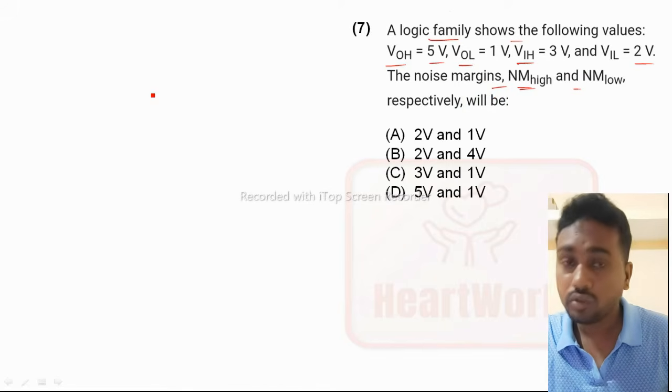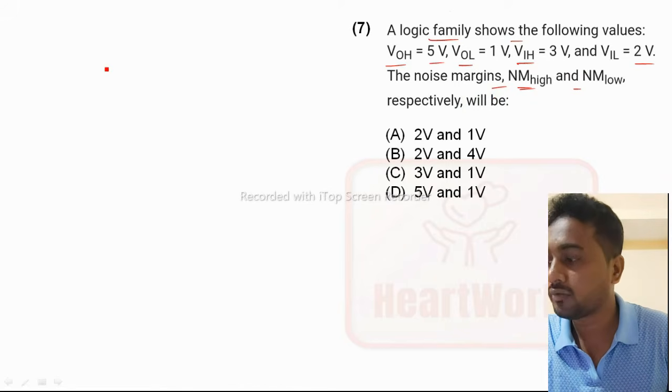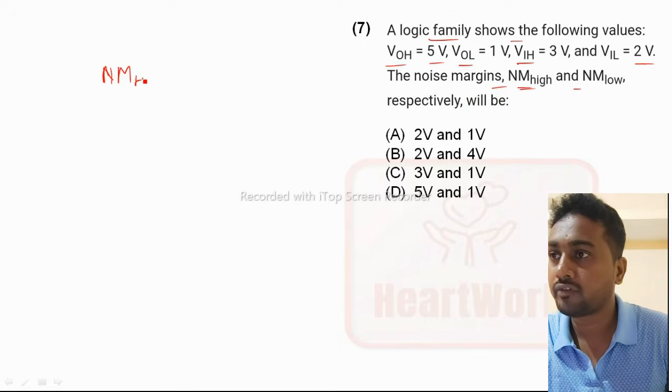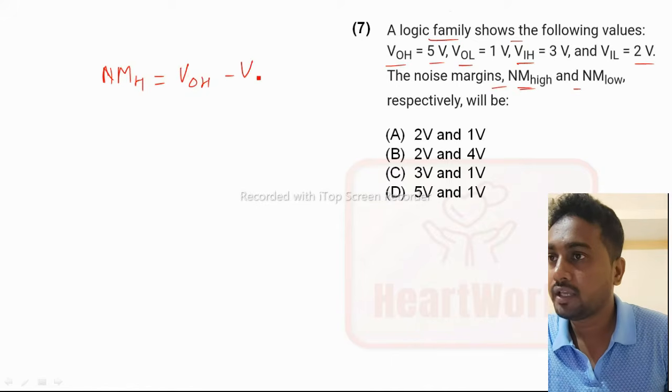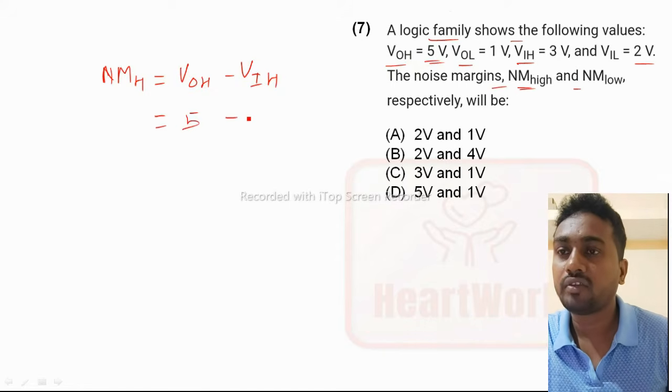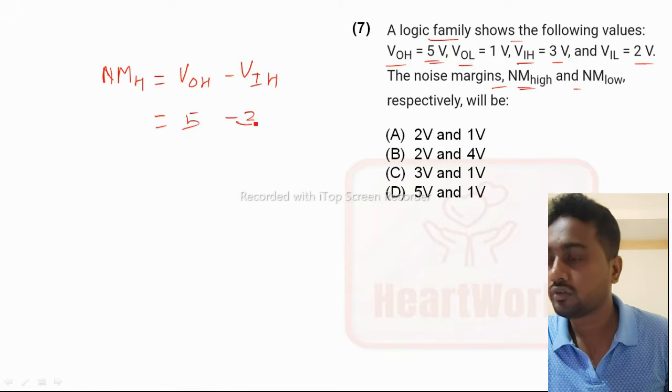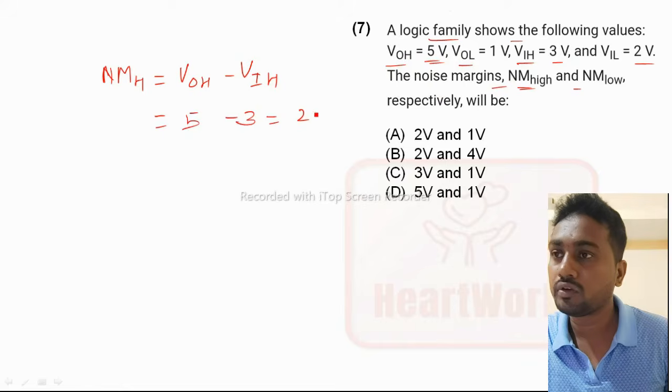So noise margin high. The formula for noise margin high is output voltage high minus input voltage high. So what is VOH? VOH is 5 volt, and VIH is given as 3 volt. So 5 minus 3 is equal to 2 volt.